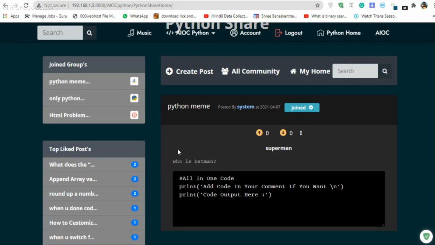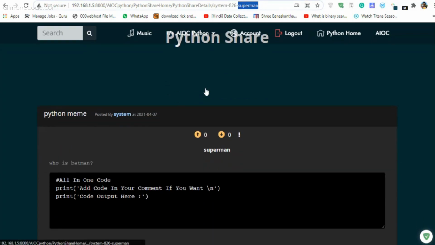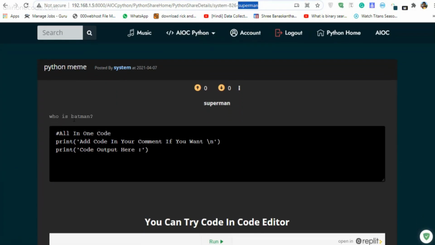So this is my post, as you can see, Superman. Now when I click here, as you can see, the URL is generated: system is the username I logged in with, 826 is a unique number for a unique URL, and Superman is the title. So as you can see, this is "who is Batman" and the Superman title.